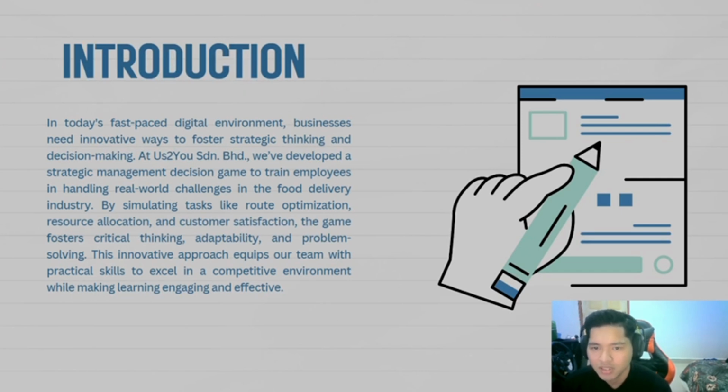In today's fast-paced digital environment, businesses need innovative ways to foster strategic thinking and decision making. At USTU Sdn Berhad, we've developed a strategic management decision game to train employees in handling real-world challenges in the food delivery industry. By simulating tasks like route optimization, resource allocation, and customer satisfaction, the game fosters critical thinking, adaptability, and problem solving. This innovative approach equips our team with the practical skills to excel in a competitive environment while making learning engaging and effective.